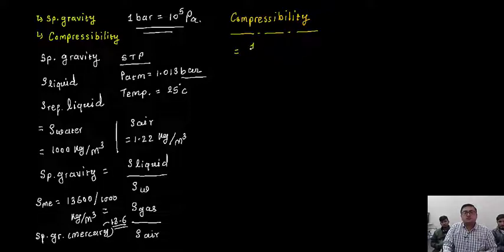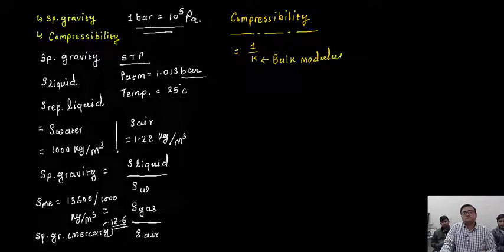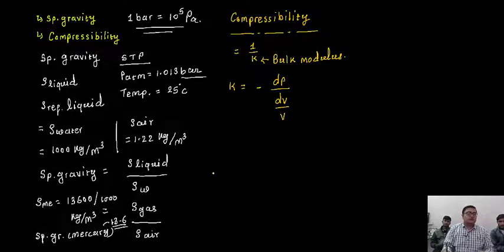Compressibility is equals to inverse of the bulk modulus, and bulk modulus is represented by K. So what is K now? K is equals to minus dP divided by dV by V.